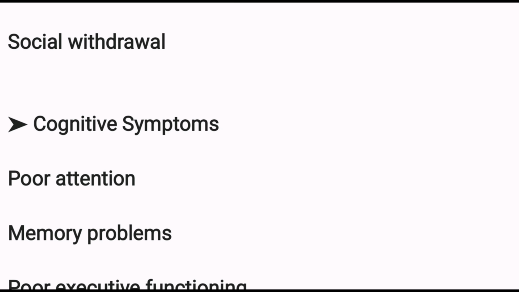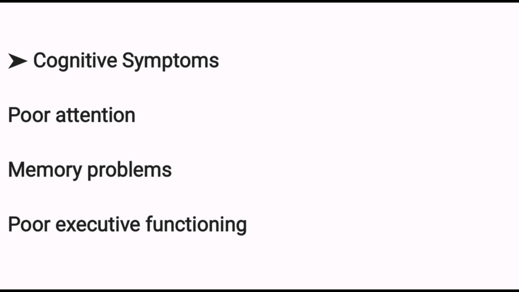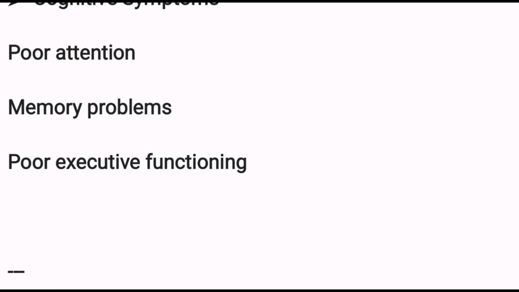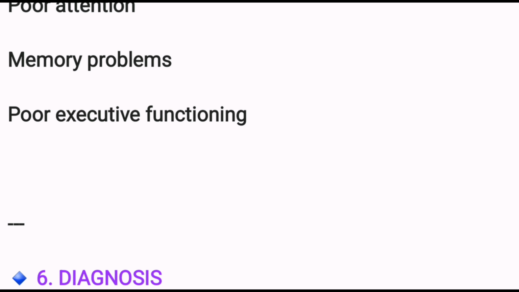Social withdrawal: they will withdraw themselves socially. They will separate from their society, or they will sit or sleep in one room. They will not contact other people. This is known as social withdrawal. Cognitive symptoms: poor attention. They can't attend well. Memory problems: they can't remember many things from the past, and sometimes they forget things from the day before yesterday also.